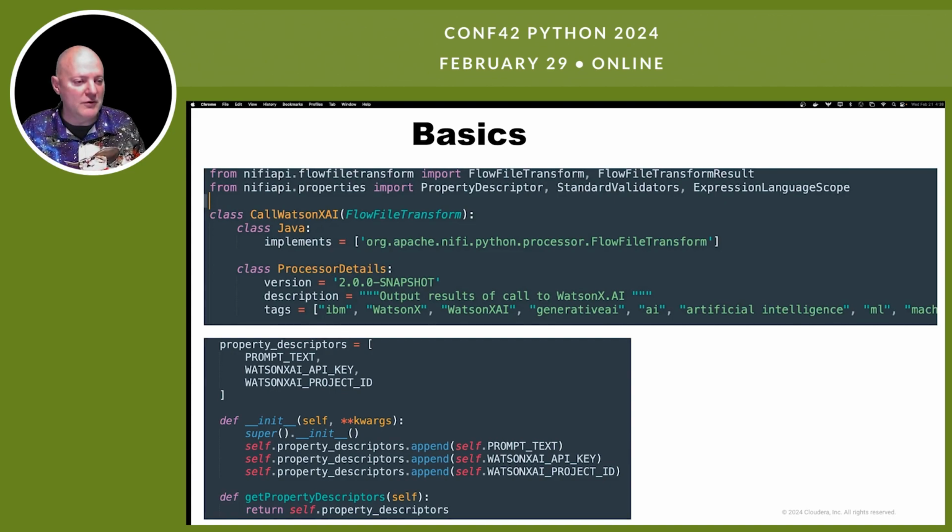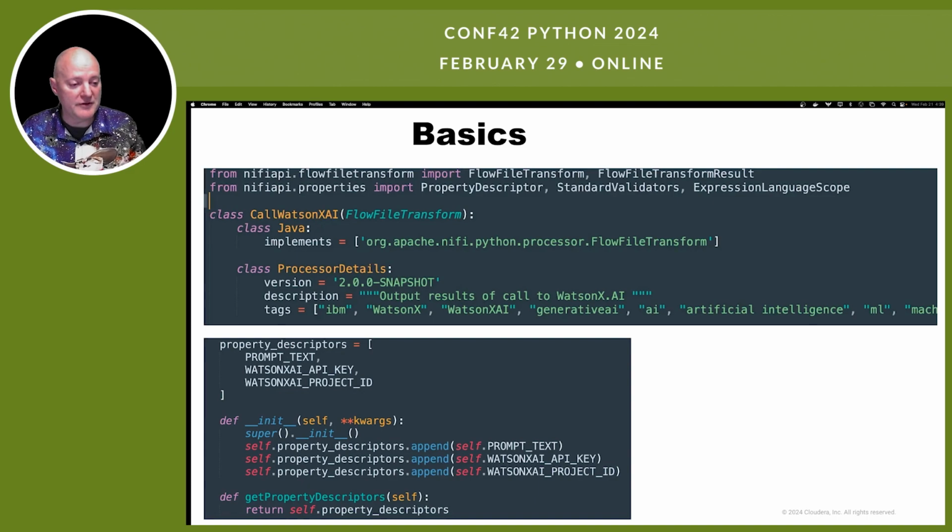We point to the Java that we need to point to that connects Java and Python together. We give ourselves processor details. This tells me what version I work with, a description, and you'll see that when we go into the tool where that pops up. Some tags there to say what this is related to.